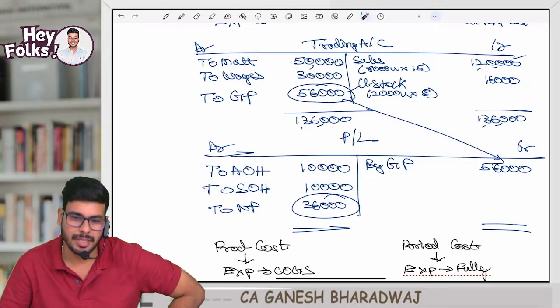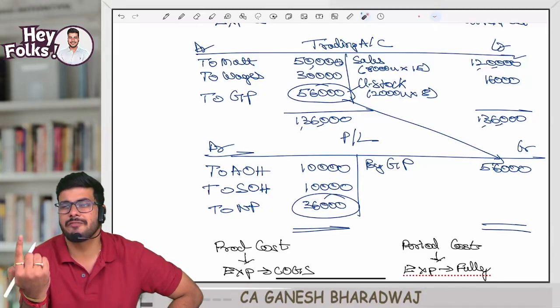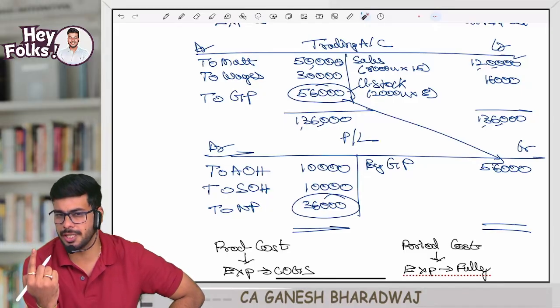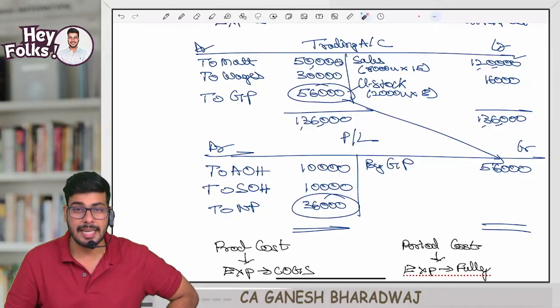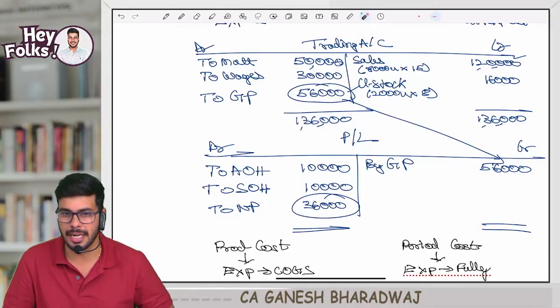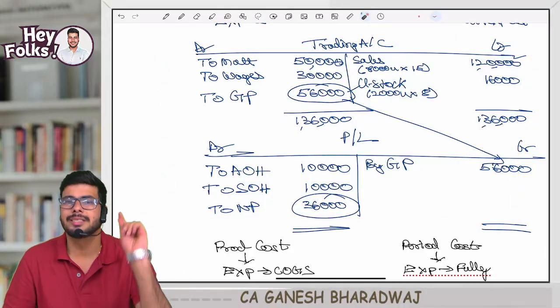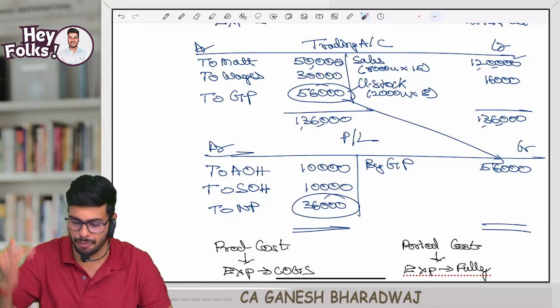Now, this is where our CMA Institute comes in. They say they've made one small change here, which I want you to know, in case you are also a CA student. In CA, this is what we study. But for CMA students, it is a little different. They have made one small change. What is it? It's a traditional way of doing.